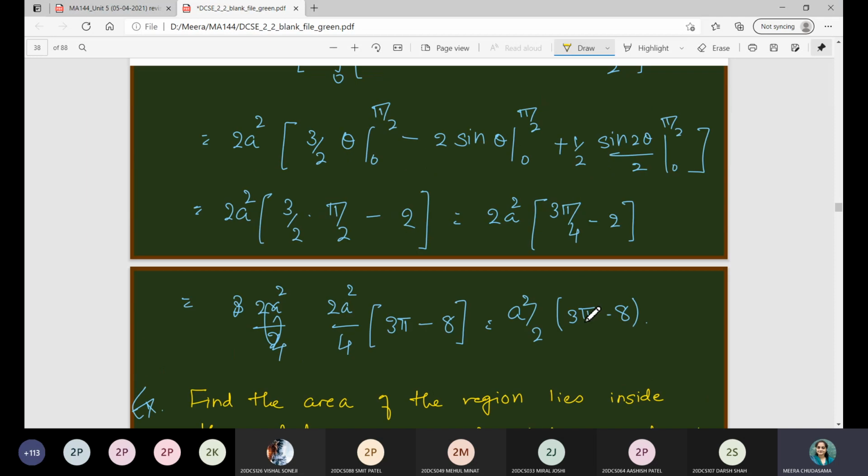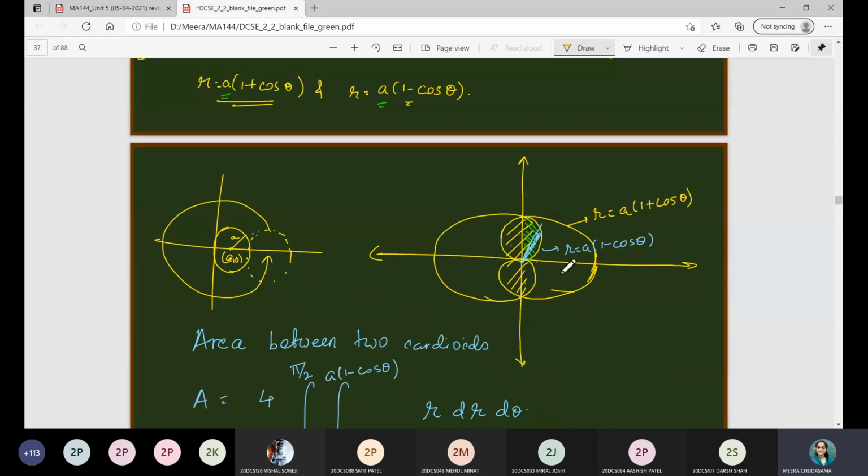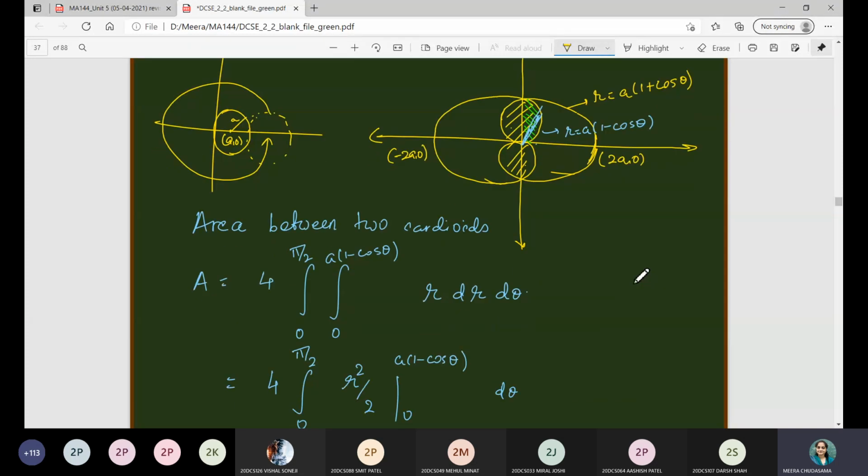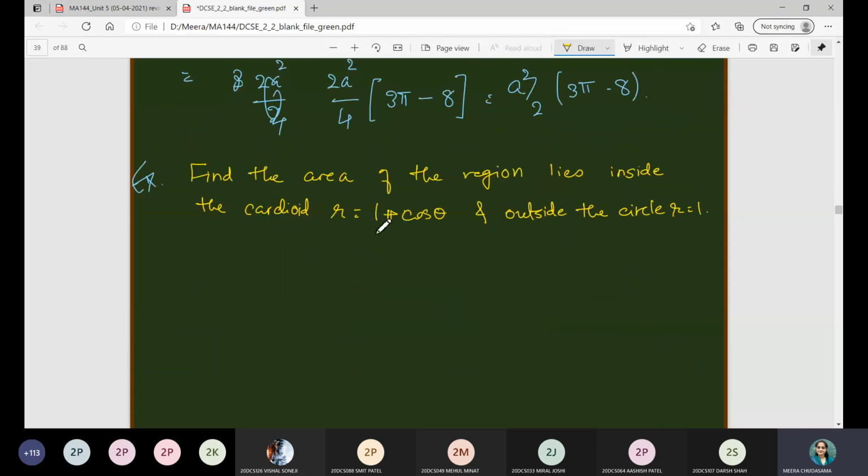First, draw the figure. Let me remind you, when we considered the cardioid, I told you that this distance will be 2a. Whenever a is given to you, this point will be 2a comma 0, this point will be minus 2a comma 0, right? So these two coordinates have x values 2a and minus 2a. Here you can see that in the question, cardioid 1 plus cos theta is given, that means a is equal to 1. Circle you are given r is equal to 1, means what is it?